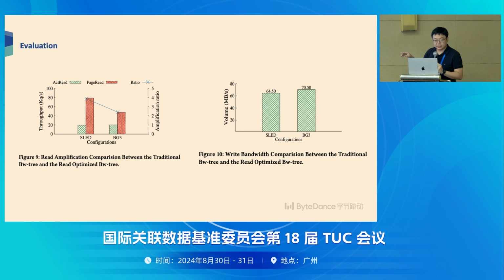Here's the experiment I just mentioned for the read optimized Bw-tree. On the left side is the traditional Bw-tree. We can see there is big read amplification for the traditional one, and if we use this technology, we can significantly reduce the read amplification. On the right side, we can see that even though we write more data to the storage, it's just a little bit. It's not a big portion.